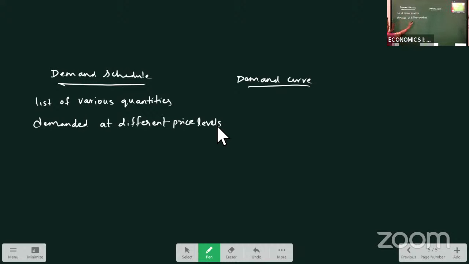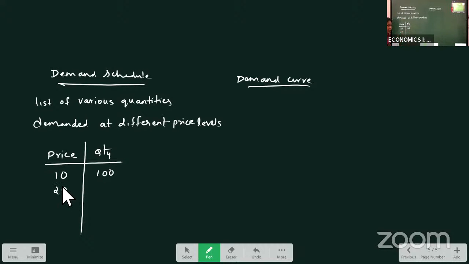Okay, so in the table format it will be there. Now just a simple example we will take. For example, you take apple. Apple prices are changing every time. Okay, so based on that we will do over here price, quantity, number of units we are taking. If apple price is 10 rupees, we demand more quantity. If apple price increases, when the price is increasing, we may take less quantity.